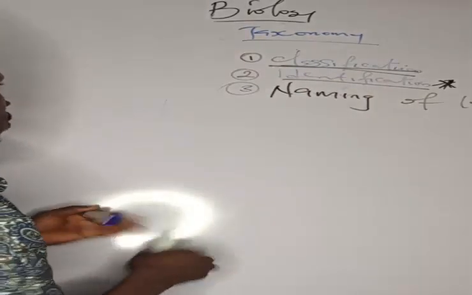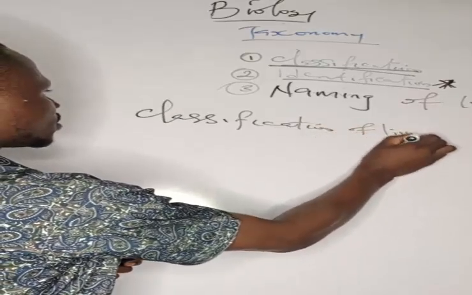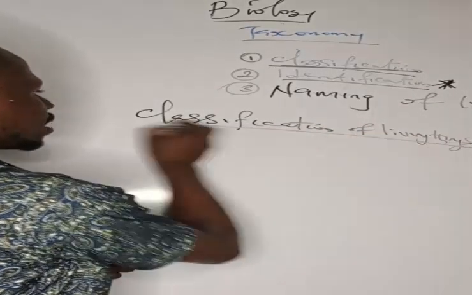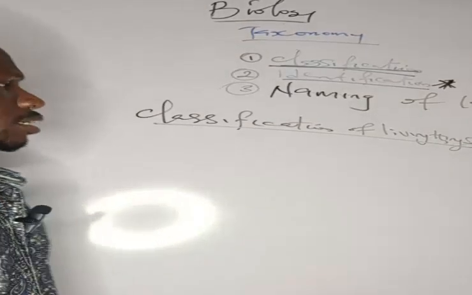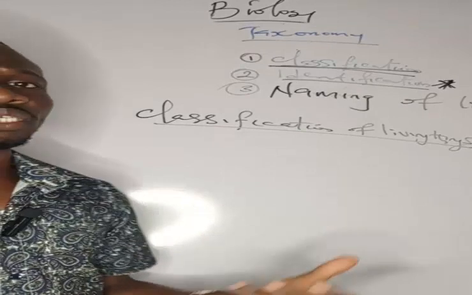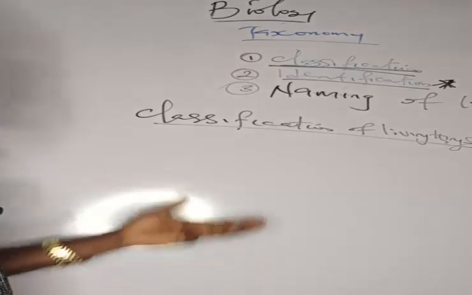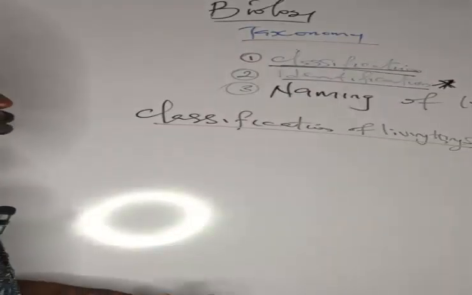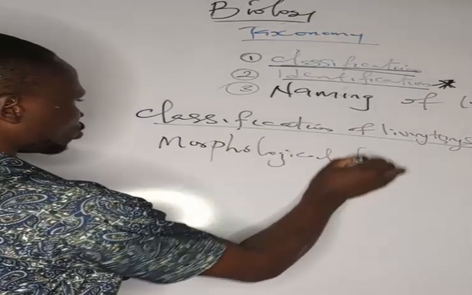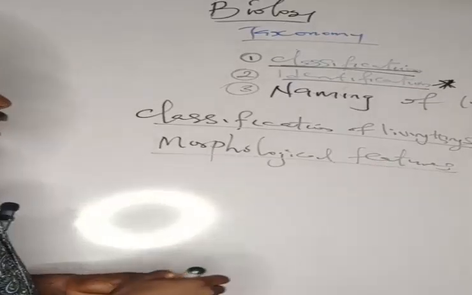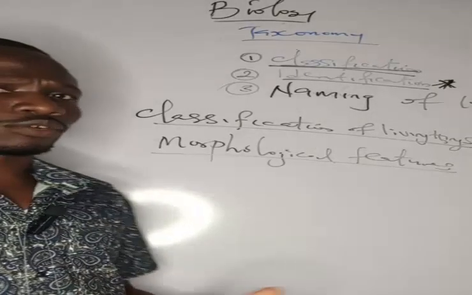The classification of living organisms, of living things. I said earlier that there are many people who made attempts to classify living things, but the one that is worthy of note is the classification by Carolus Linnaeus. Carolus Linnaeus' classification was based on morphological features of organisms. That is, organisms that have the same physical features, appearance, will be classified in a particular group.